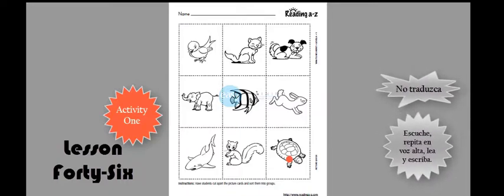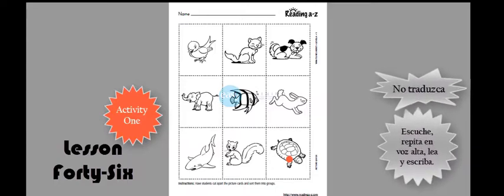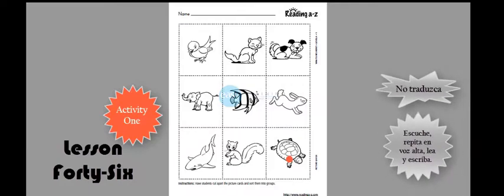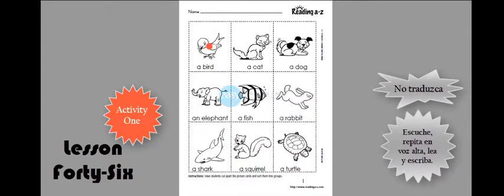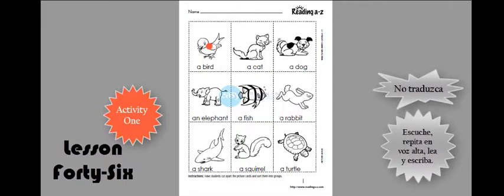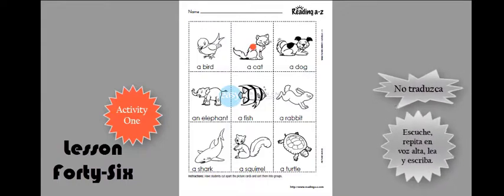First, we are going to name the animals. We are going to give the name to each of the animals. And after that, we are going to say where each animal lives. And according to that, we are going to put them into a group. Let's do it. Well, I have named each of the animals in the pictures. So this is a bird. Here is a cat.